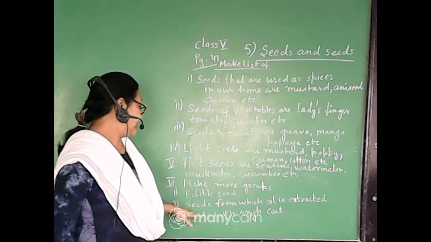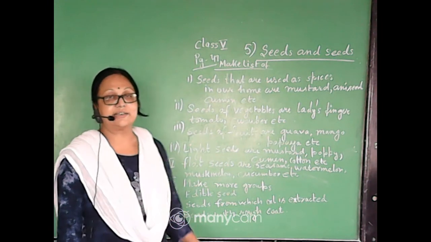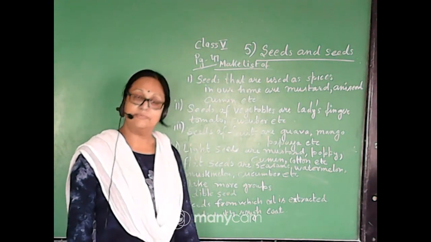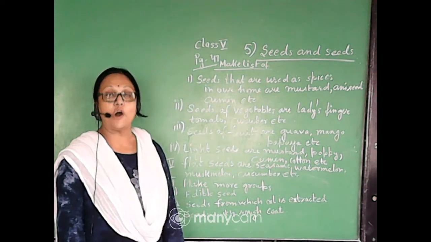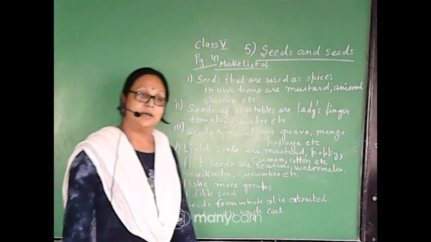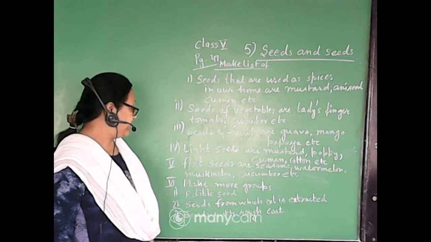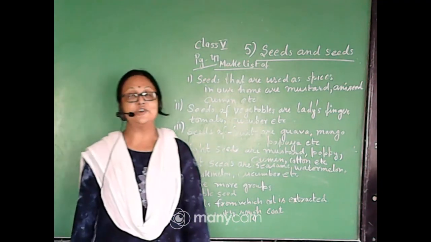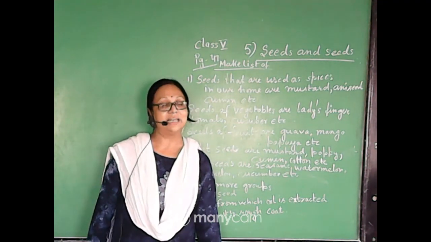And the next category is seeds from which oil is extracted. As we know, coconut seed, mustard seed, olive seed, these all are the seeds by which we can extract the oil. Now the next one is seeds with rough coat. So this you will find and write the name, then I'll discuss.